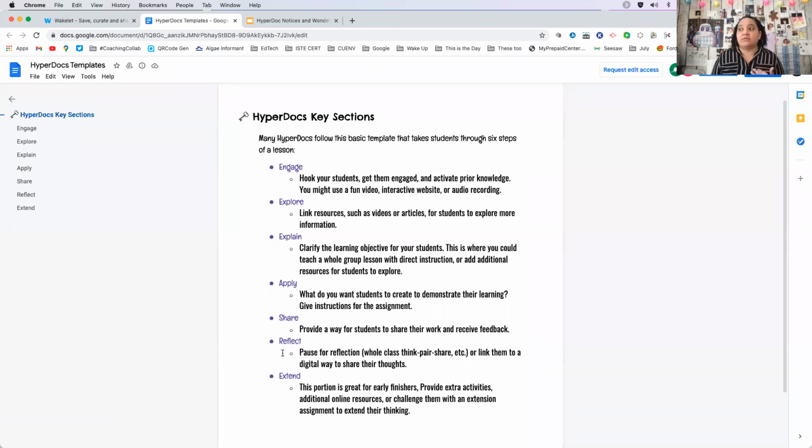So again, if you're starting off for the first time with your students and even for yourself, maybe you just do something where you have them engage, explore, and explain. And that's it. Maybe you just have them engage, explore, and then apply. Maybe you have them explore something and explain it and then share. And I always say a key thing is always have them reflect. Even if you have the other parts, reflection is always, I feel like, necessary.